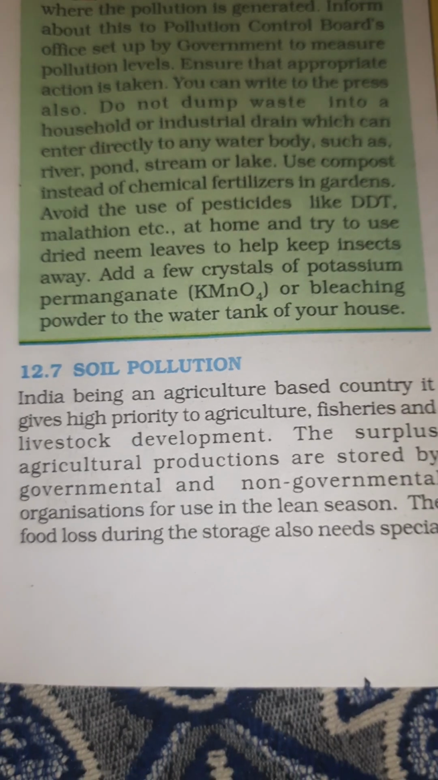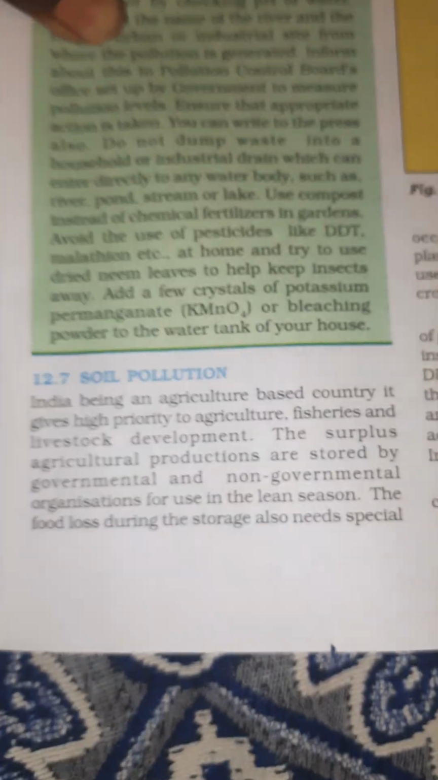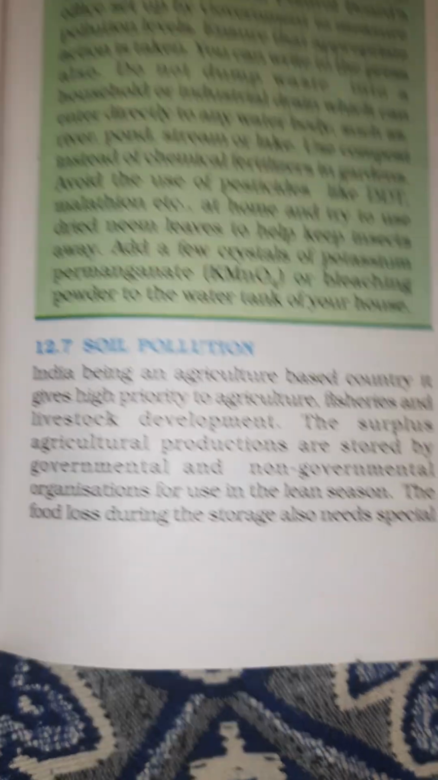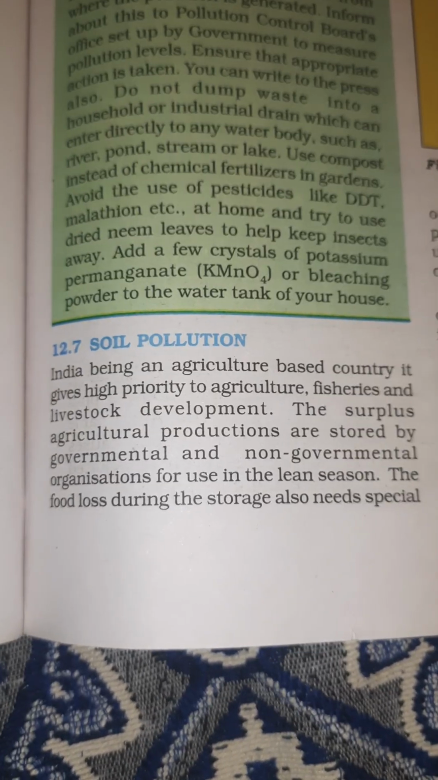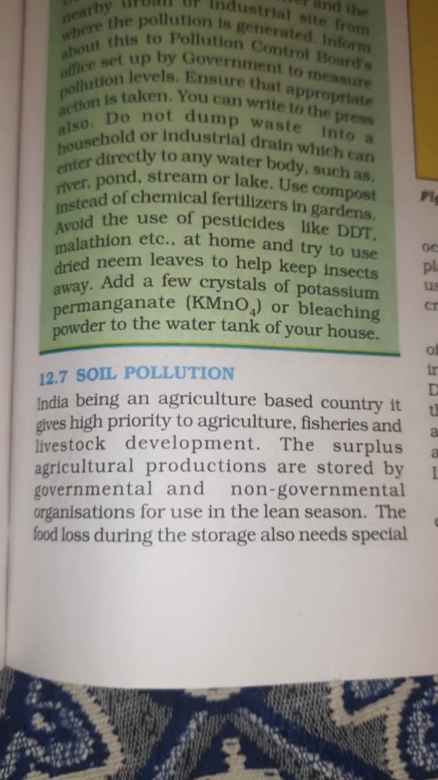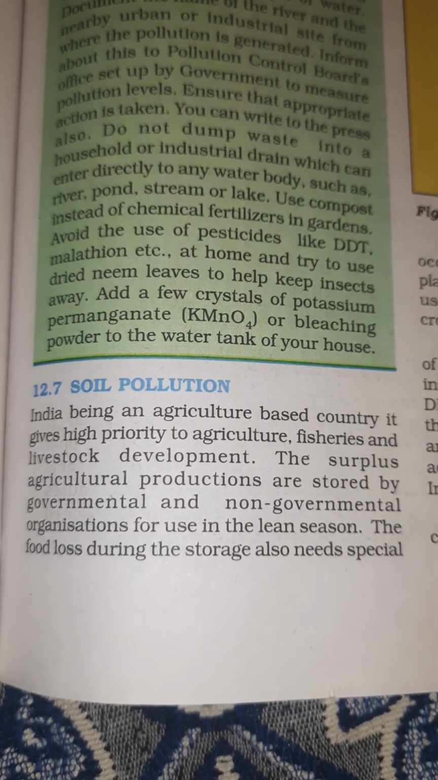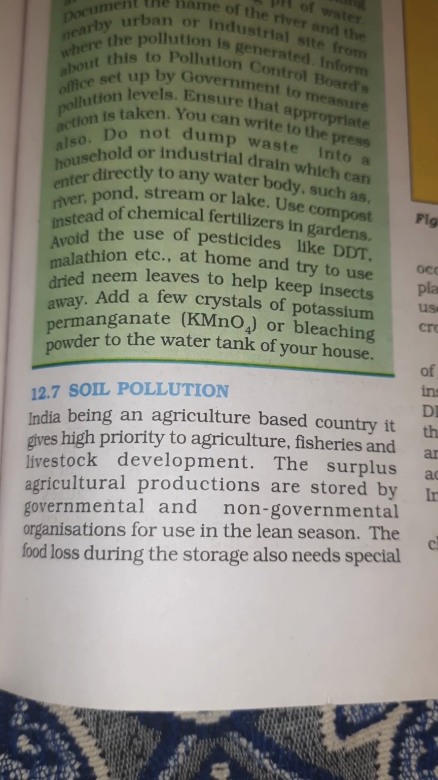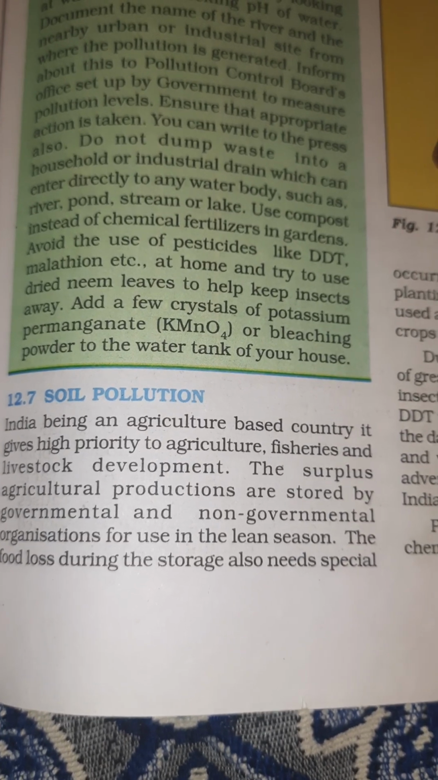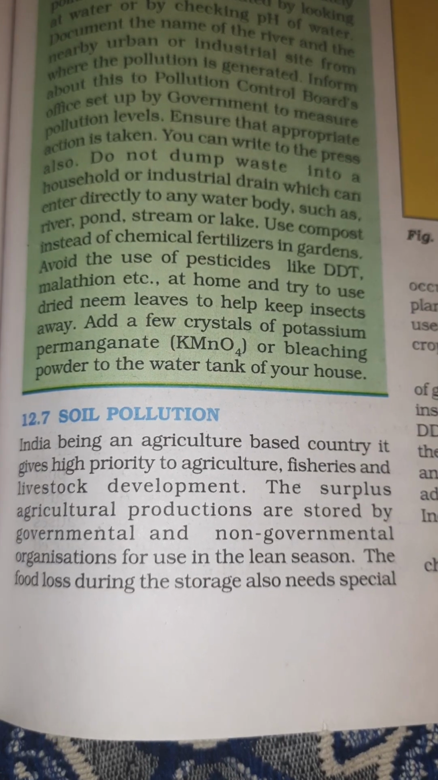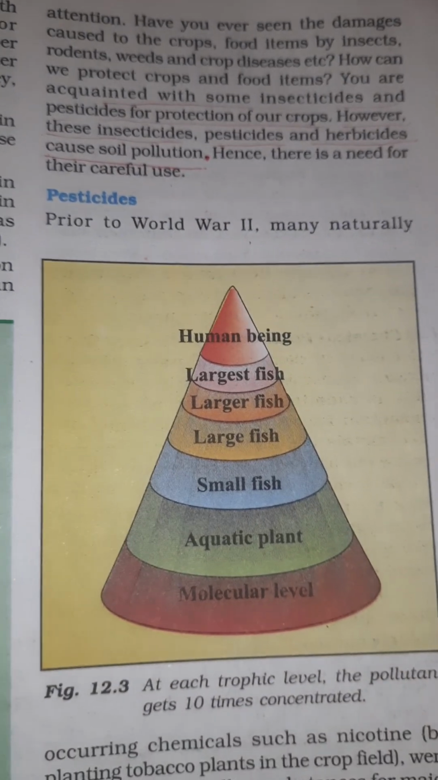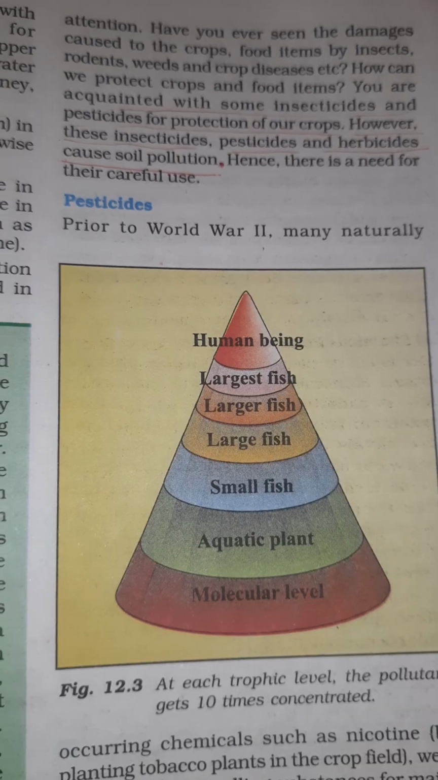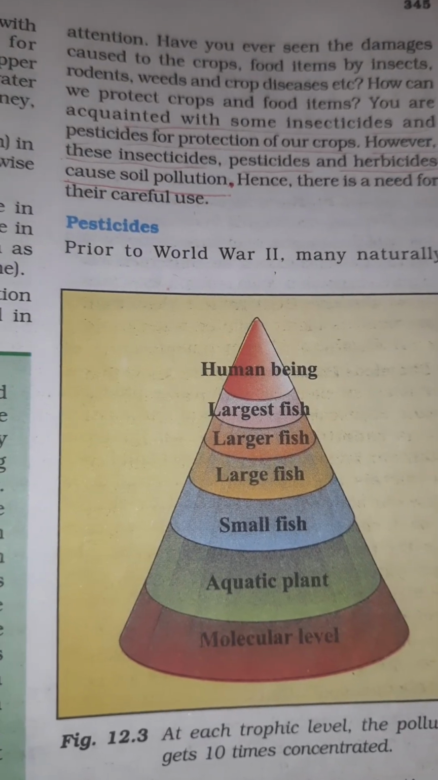Next, soil pollution. India being an agriculture based country, have high priority to agriculture, fisheries and livestock development. The surplus agriculture produce is stored by the governmental and non-governmental organizations for use in the lean season. The food loss during the storage and so on. So before going to this one, pesticides.